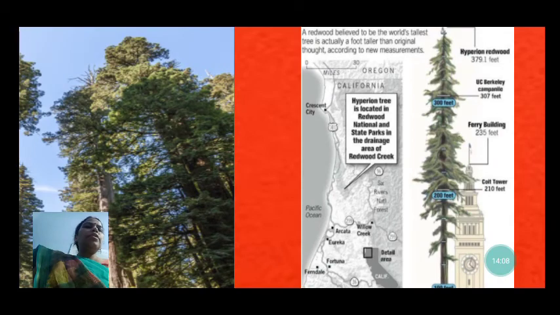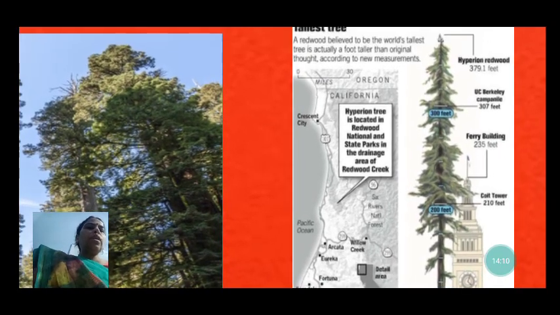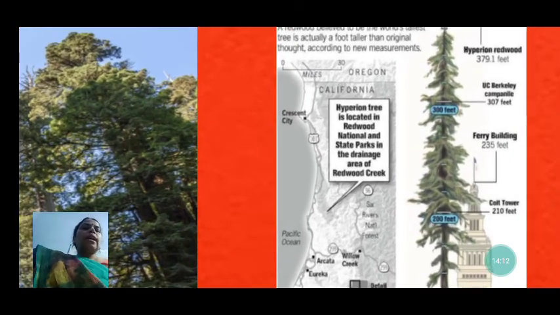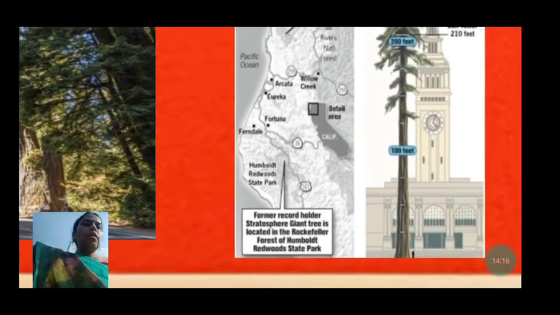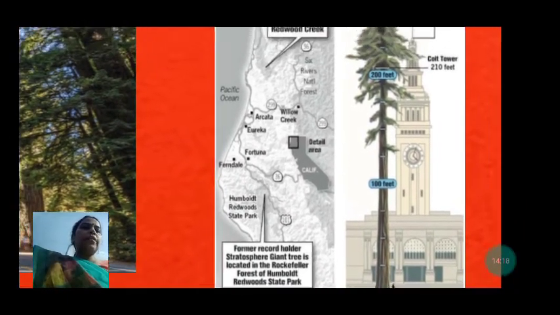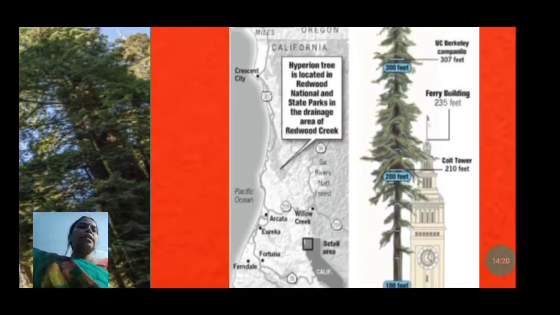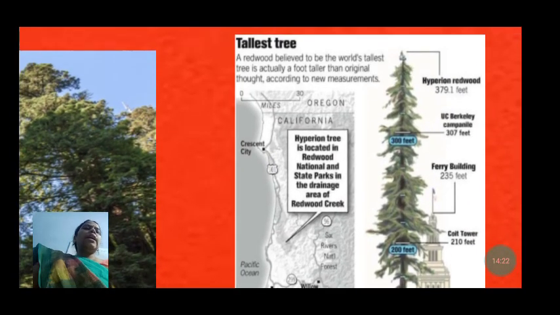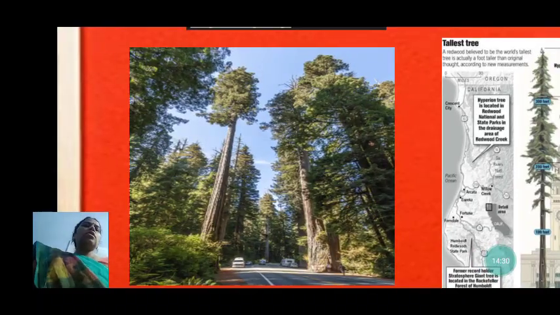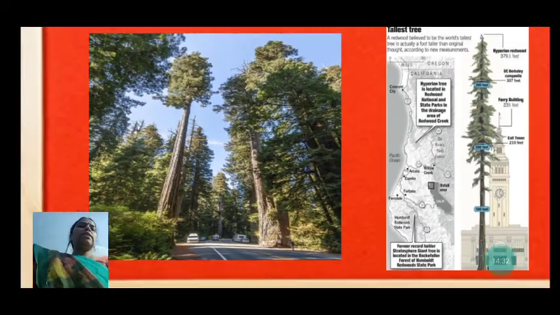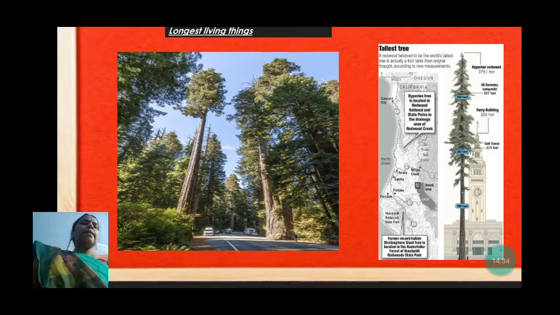The redwood tree is believed to be the world's tallest tree, and you can see it is very tall. Here you can see 100 feet, then 200 feet, then 300 feet, and it has grown above 379 feet. You can understand how long it has to live to grow this much in height. So this is the longest living thing.